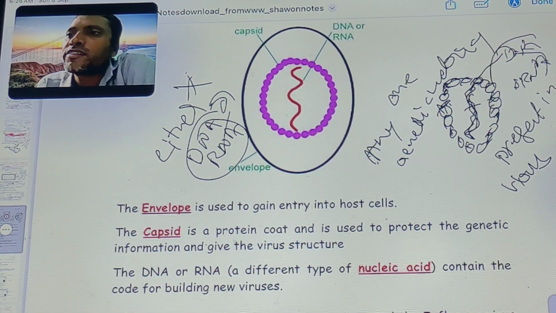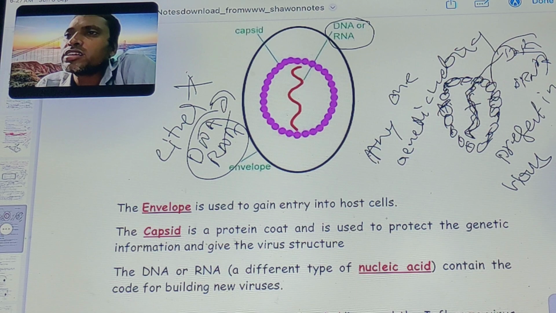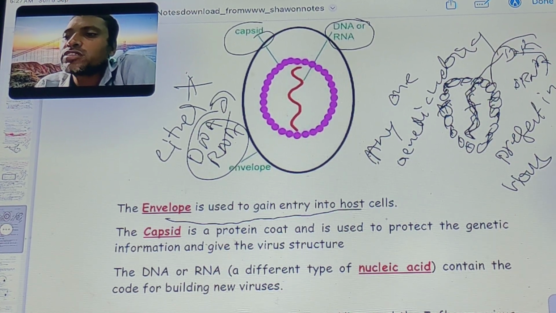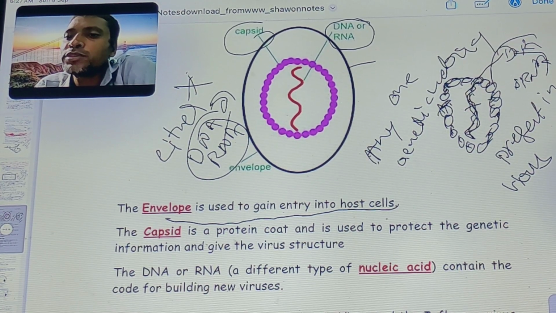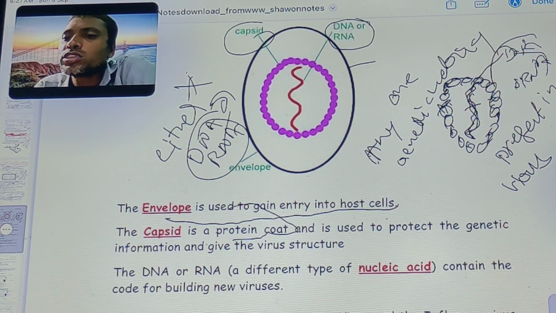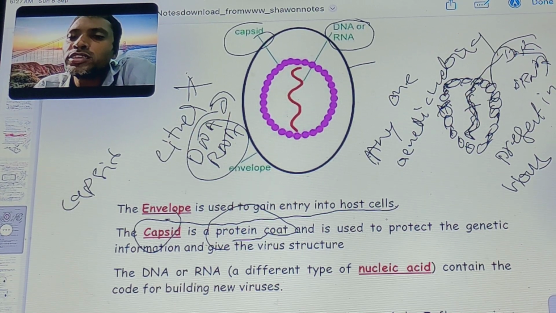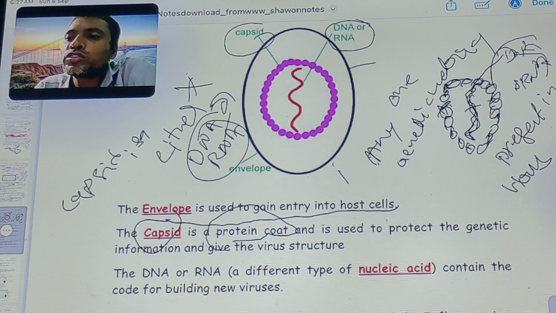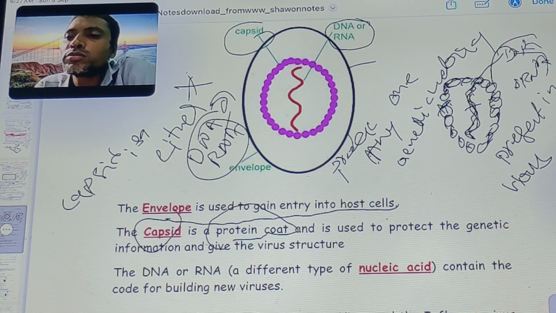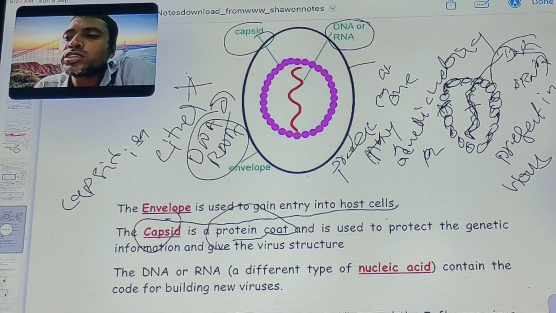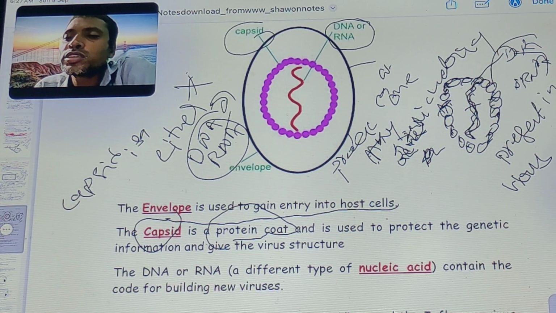The envelope surrounds the DNA or RNA capsid. The envelope is used to gain entry to the host. The capsid is a protein coat, used to protect the genetic information and give the virus its structure.